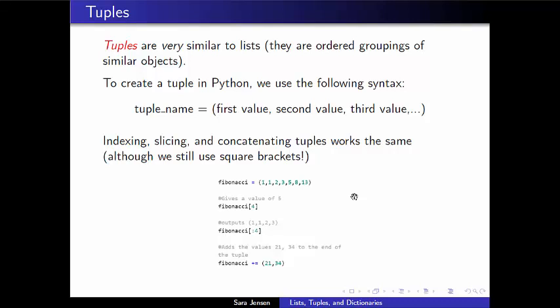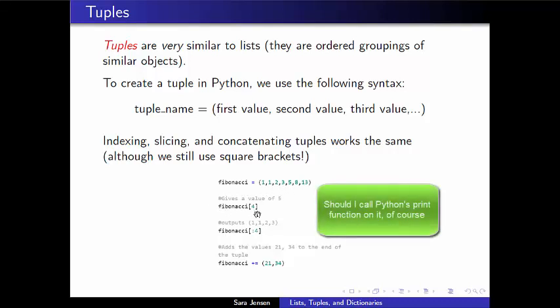So in the example that I've given below, I've created a Python tuple that I've named Fibonacci, and it has these particular values in this order. I could access the fourth index inside this tuple, counting 0, 1, 2, 3, 4, and this would print out a value of 5 to my screen.